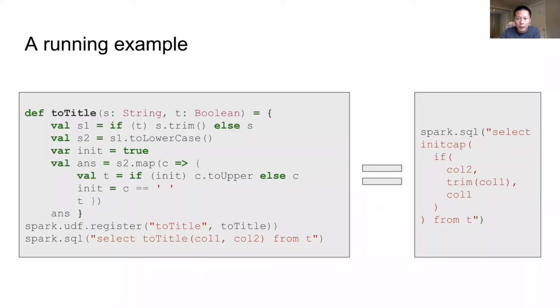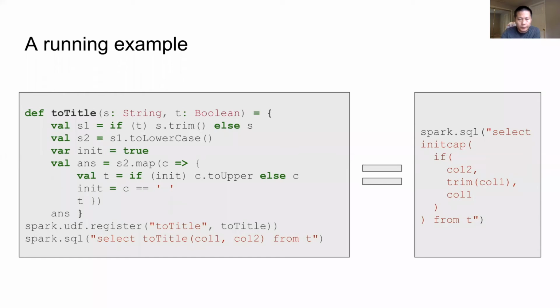I will use a running example to explain our method in detail. The left side shows the query with the UDF. The UDF named toTitle capitalizes the initial letters of all words in its first argument, the string S, and converts all other letters to lowercase. If the second argument T is true, it also trims the string S. The right side is an equivalent pure SQL query. I will show how our method translates the query with UDF on the left side to the pure SQL on